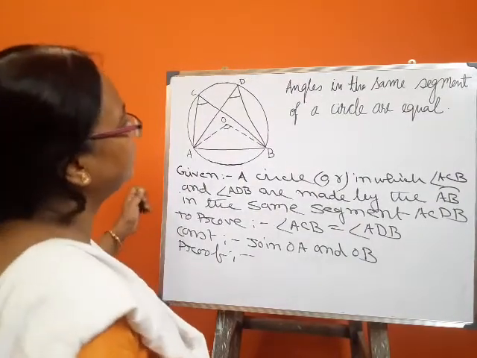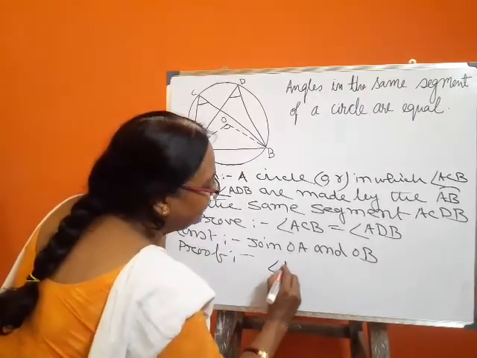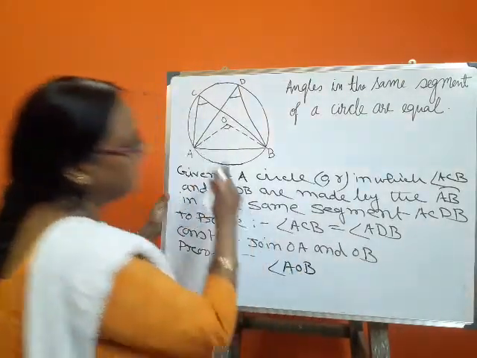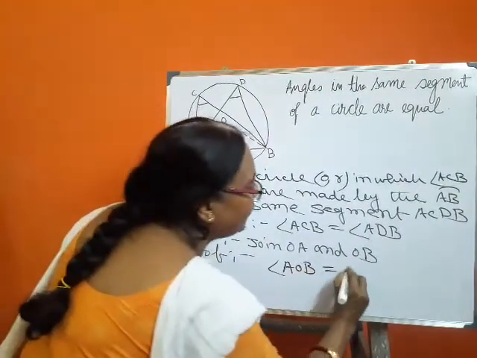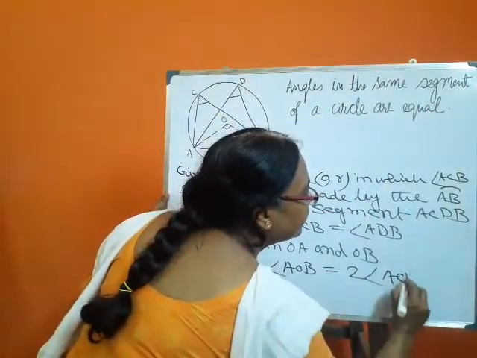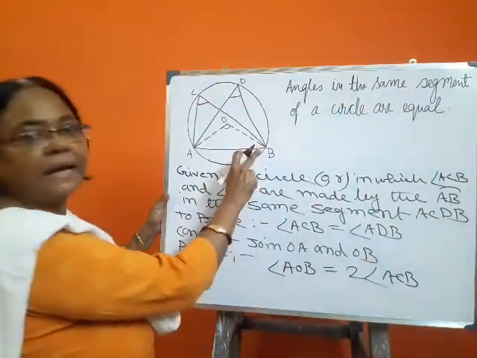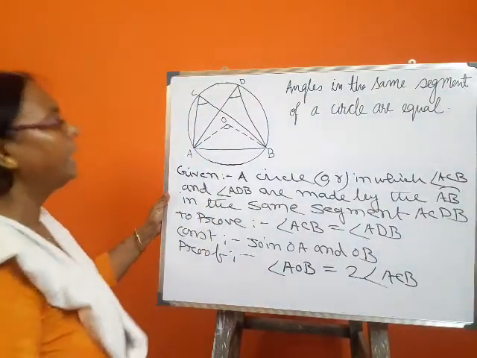So, from the previous theorem, we can write angle AOB, that is the center angle made by the arc AB, is equal to 2 into angle ACB made by the same arc AB on the remaining part of the circle.